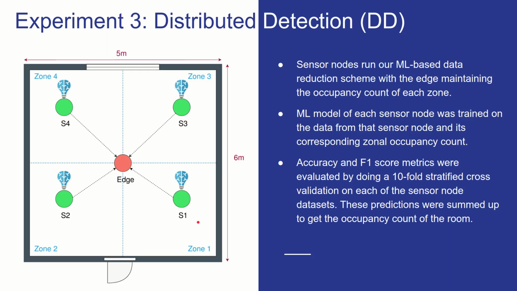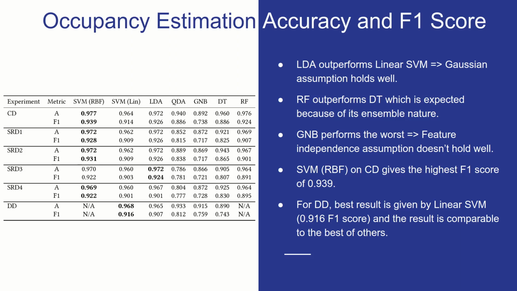And so this is basically a distributed detection problem because each sensor node is running an independent machine learning model and not sharing data with others. So let's take a look at the results of our experiments now, starting with the accuracy and F1 metrics of different experiments and the machine learning models.